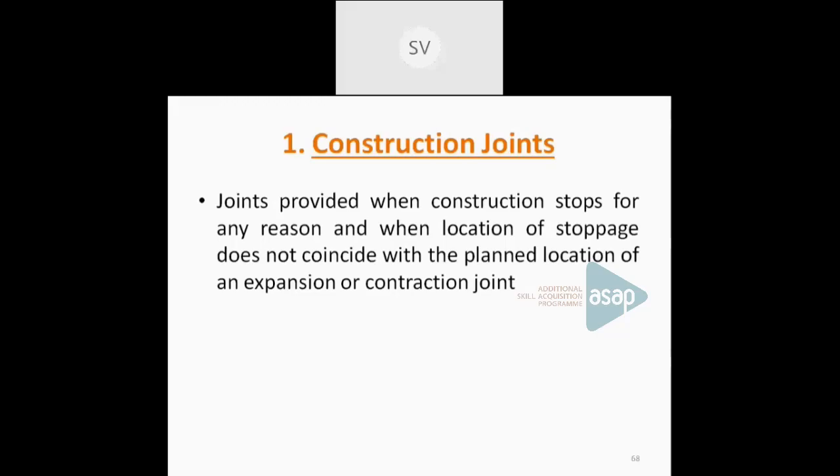If you are providing joints at a location other than these positions, those joints are known as construction joints. That means whenever we are stopping a construction at some location, we have to provide a construction joint. Or if you are not planning to stop a concrete construction at a planned location of a joint, then that type of joint is a construction joint.